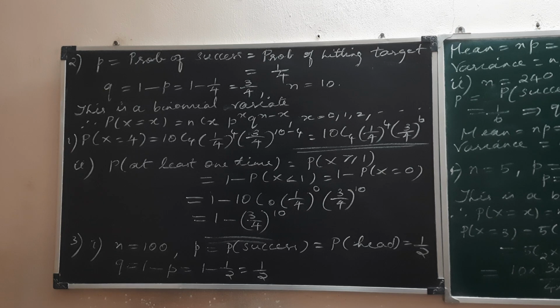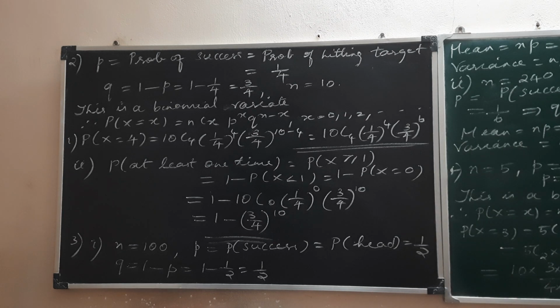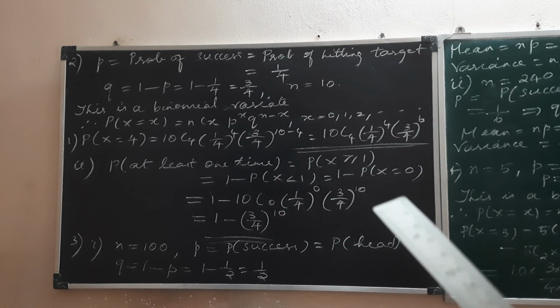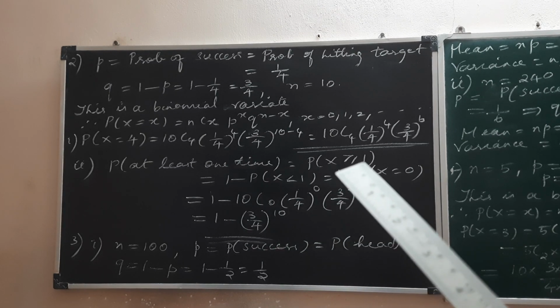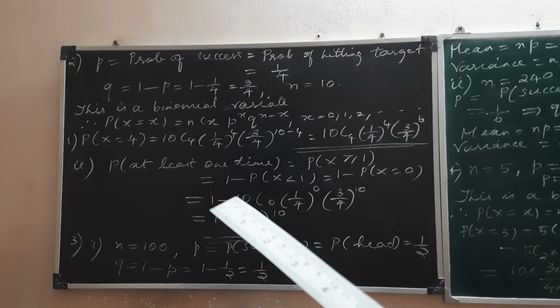And then P of at least one time hitting the target, that's the second one. That is P of X should be either greater than 1 or equal to 1. So the only possibility that we don't want is P of X less than 1, so we calculate it as the complement. Otherwise you have to calculate P of X equal to 1, then P of X equal to 2, up to 10. Instead of making such a big calculation, we can calculate it as the complement.